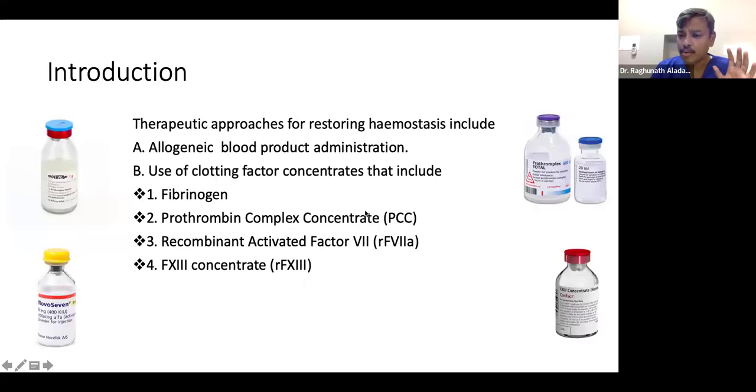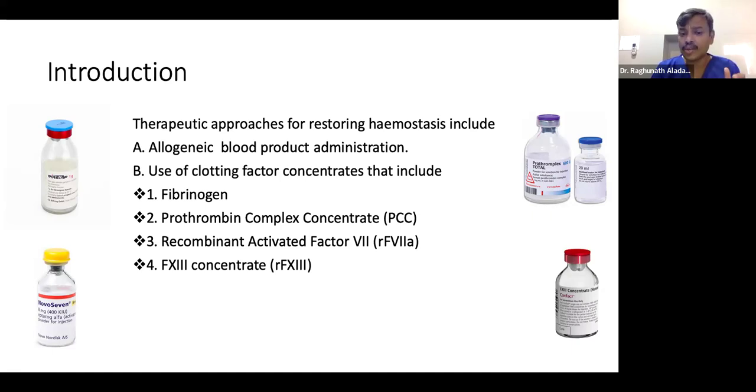Whenever there is perioperative bleeding, most of the time we use allogeneic blood product transfusion, like packed cell volume, FFP, and platelets. But what we are going to discuss here is, along with blood products or after blood product administration, if factor concentrates are available, can I use those factor concentrates in case of perioperative bleeding?